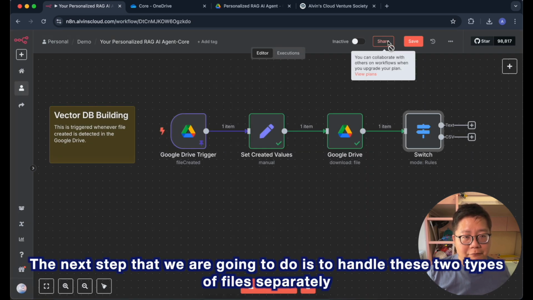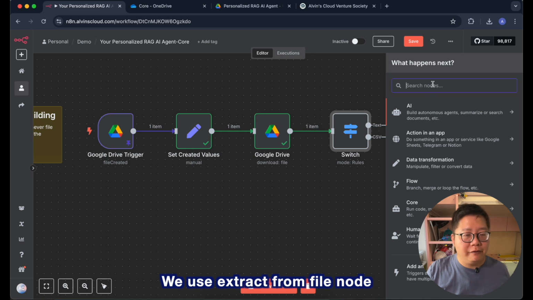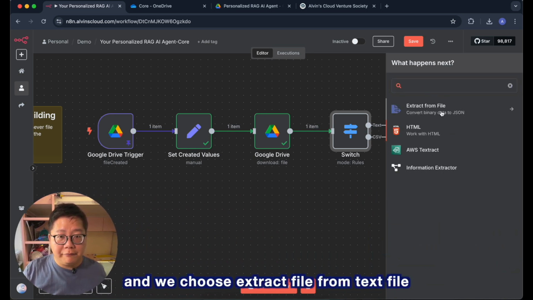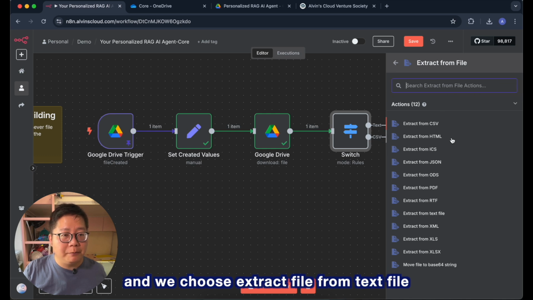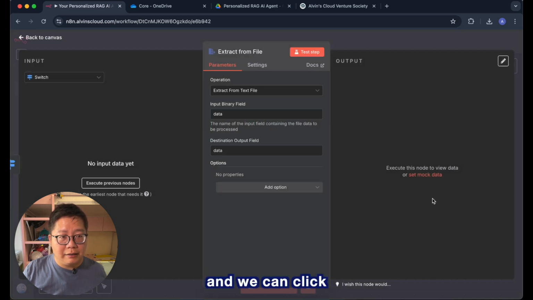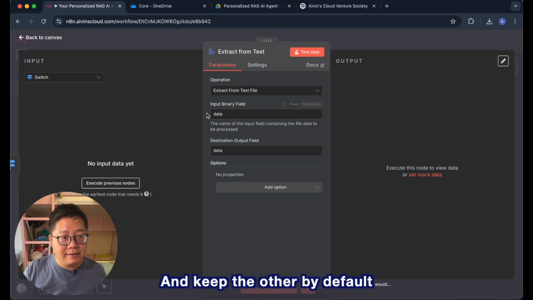The next step that we are going to do is to handle these two types of files separately. We use the extract from file node. And we choose extract from text file, and we can rename it to extract from text, and keep the others by default.